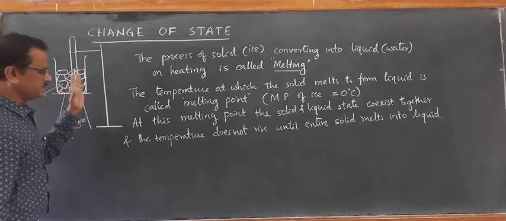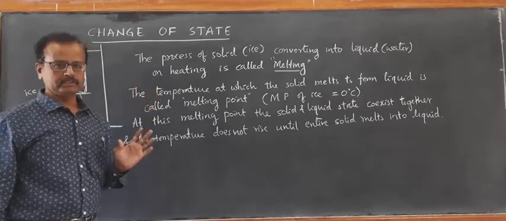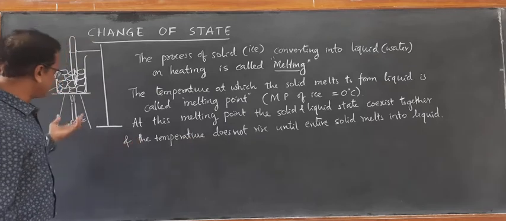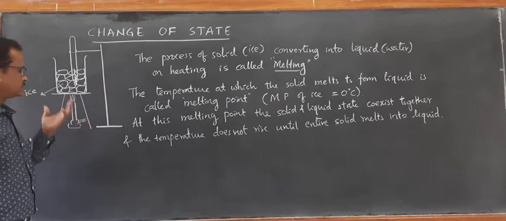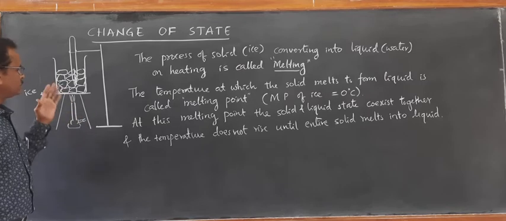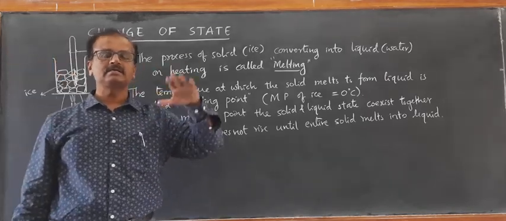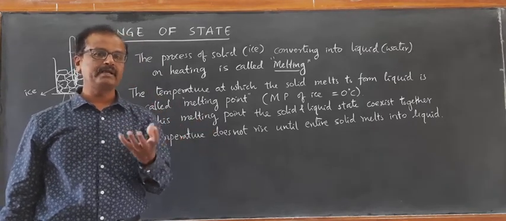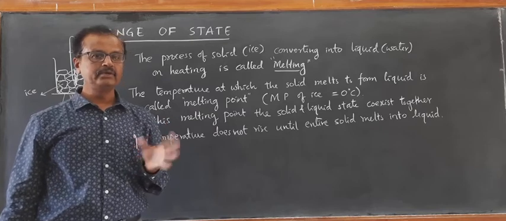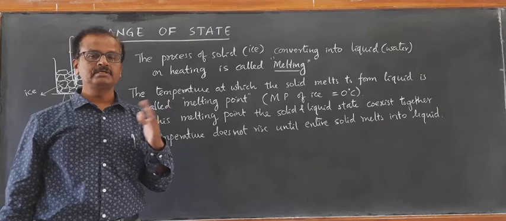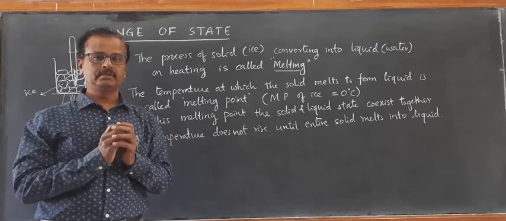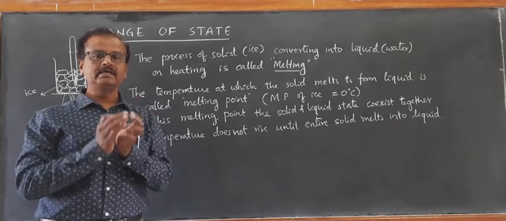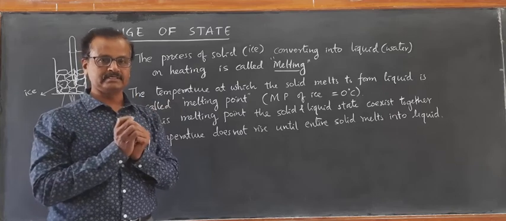Once the entire ice is completely converted into water, once the entire solid is completely converted into liquid, then if you continue heating at the same rate, you will observe that the temperature of water starts rising. Until that, the temperature doesn't rise. Then what happened to the heat that we have supplied during this phase change, during this change of state mode? It is utilized in converting the solid state into liquid state.